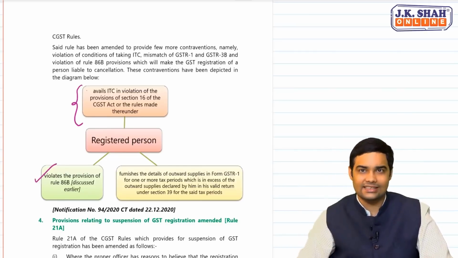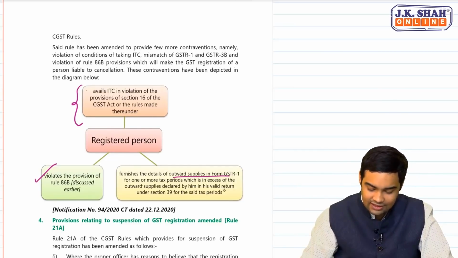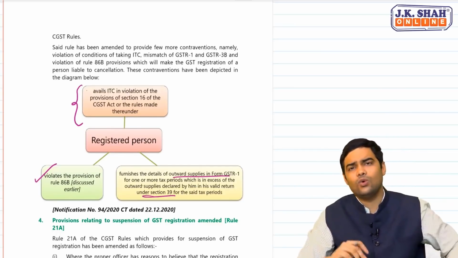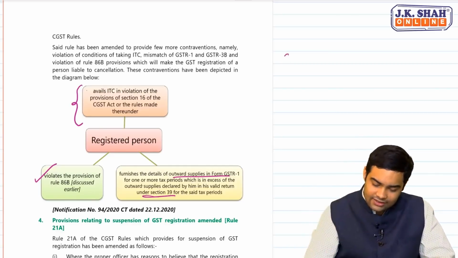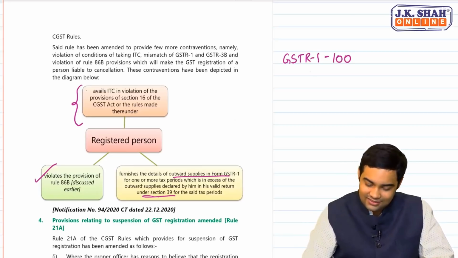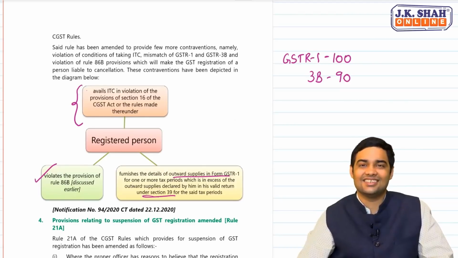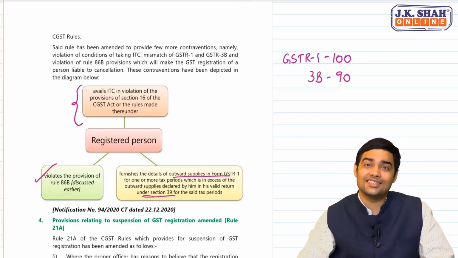We discussed ITC chapter 86B, and there is a mismatch between GSTR1 and GSTR3B. Sir, how can there be a mismatch between GSTR1 and 3B? So I have reported everything in my GSTR1 as sales, but in 3B I show a lower turnover. In GSTR1 I have reported a turnover of 100 rupees. In 3B I am discharging tax only on 90. Even in such cases, the registration can be cancelled. Understood?